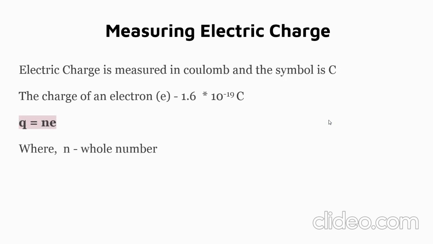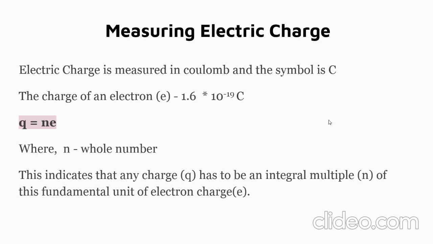So Q = Ne. This indicates that any charge Q has to be an integral multiple of this fundamental unit of electron charge. So Q = Ne, where N is a whole number and e is nothing but the charge of an electron.